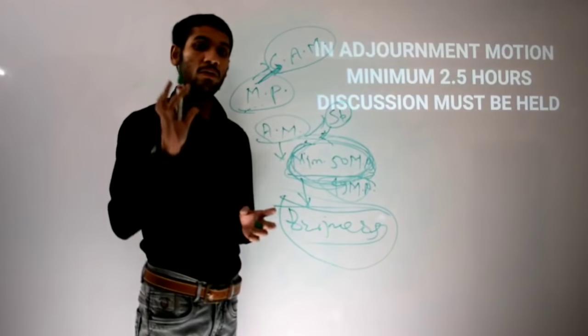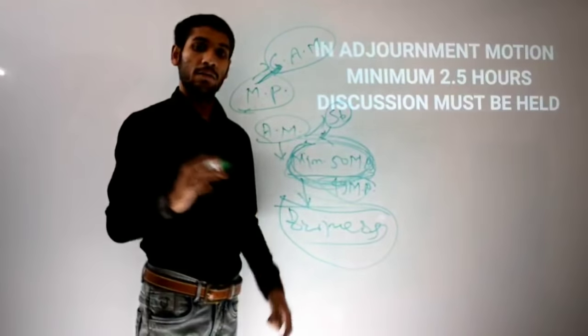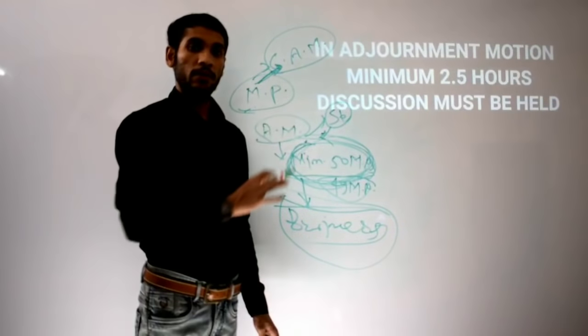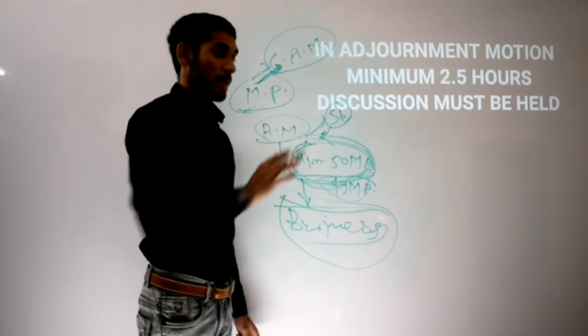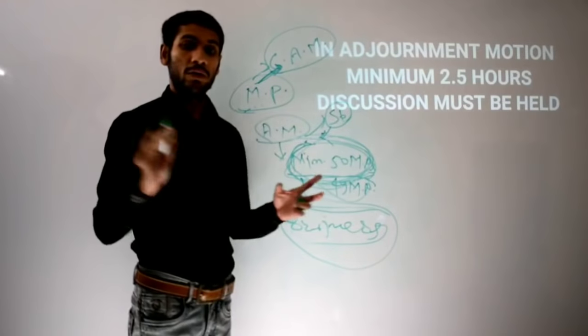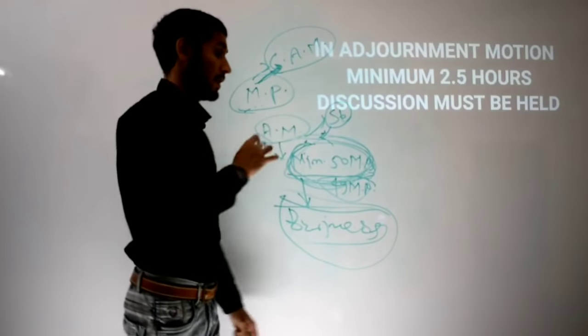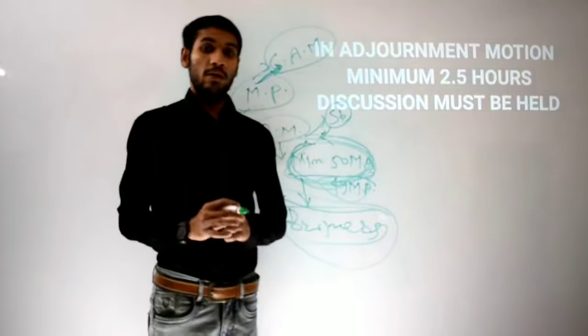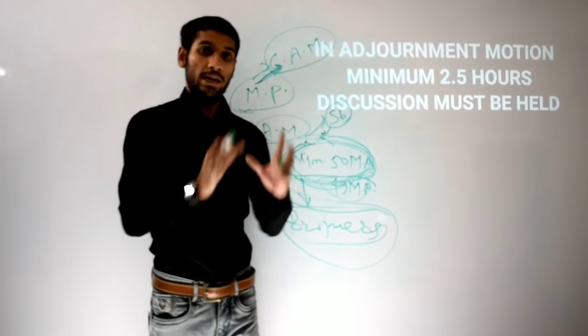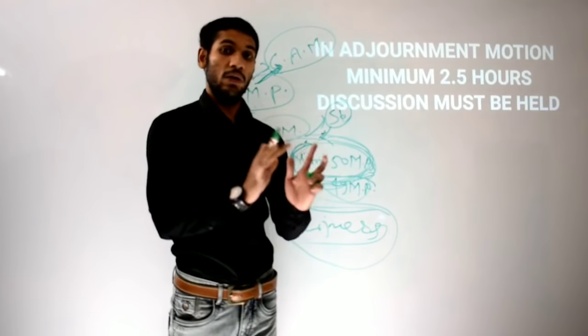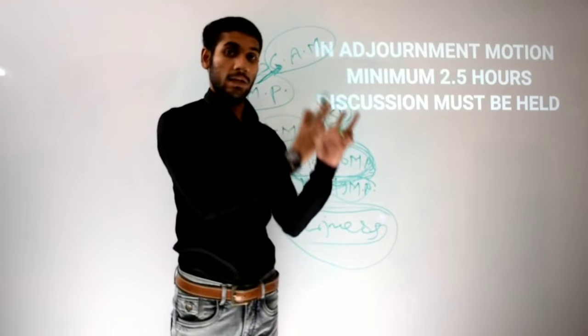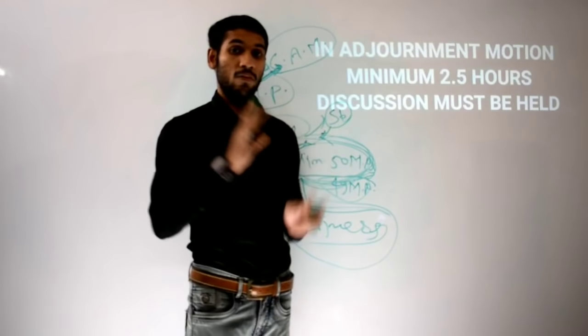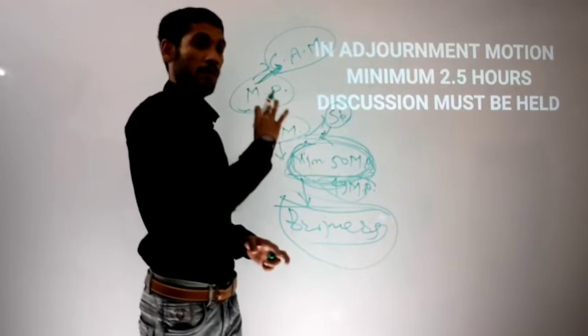It can be even more than that; it can be 2 days of discussion if needed, but the minimum is 2.5 hours. That is why I told you that compared to calling attention motion, adjournment motion is a step ahead, one of the most important motions in Indian parliamentary function.